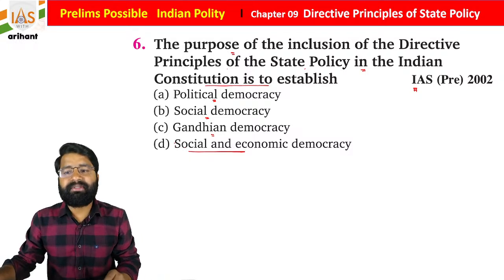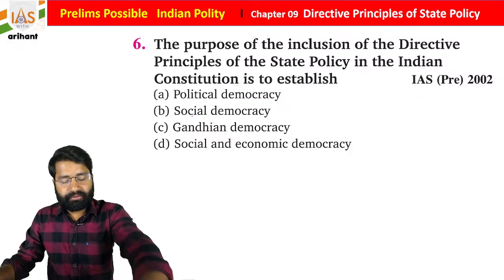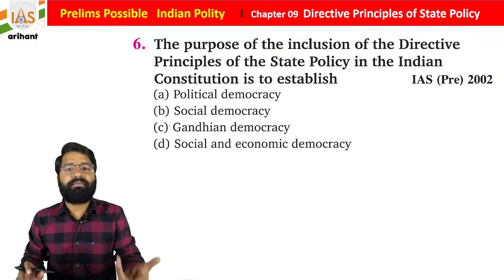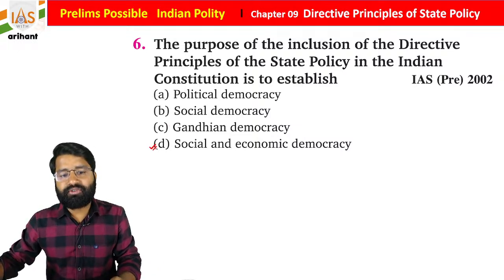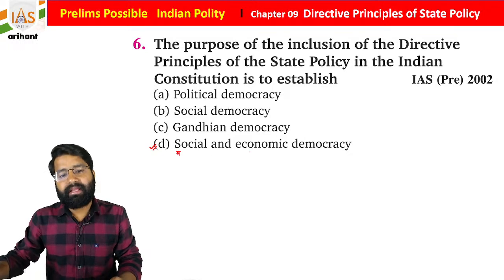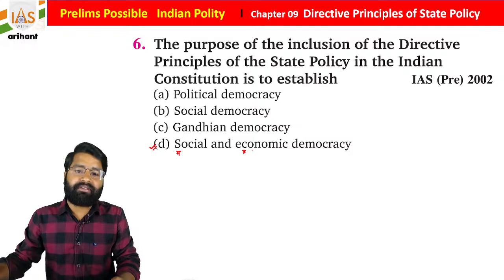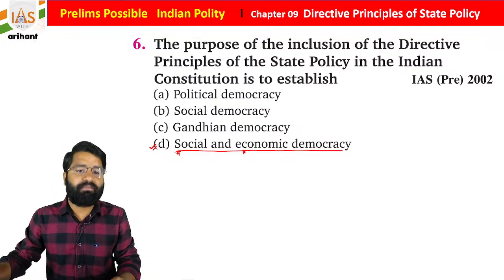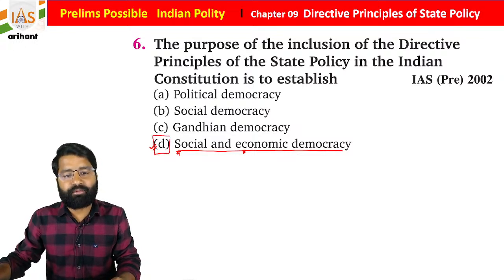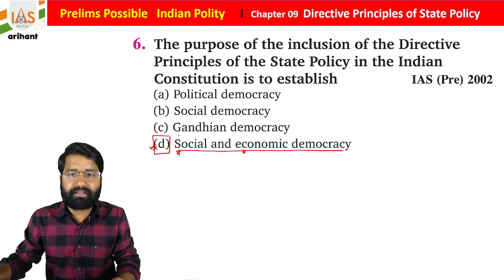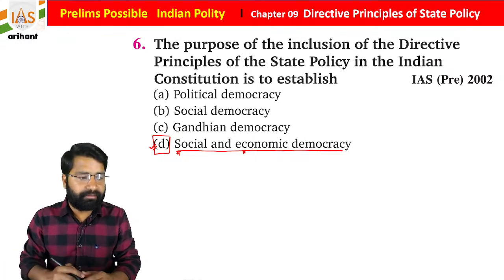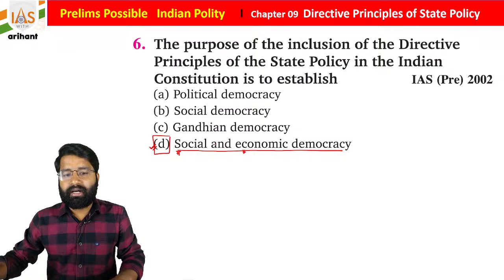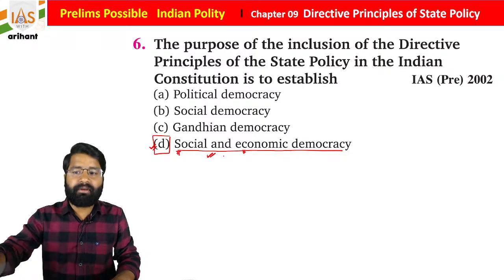As you know, students, the directive principles of state policy are included for the welfare of the state. So how will the people be promoted? When the government creates social equality, economic equality, as well as political equality. So this is social democracy, economic democracy and political democracy, but the most right and appropriate answer is social and economic democracy, students. I hope you are all getting it. So answer D will be right for the same. Not only social, but socio-economic democracy, in simple words we can say.